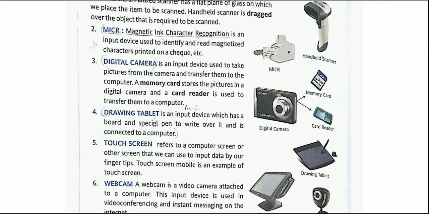Now moving forward, we have drawing tablets. A drawing tablet is an important device which has a board, a special pen to write over it, and is connected to the computer. On the right hand side, this is our drawing tablet.